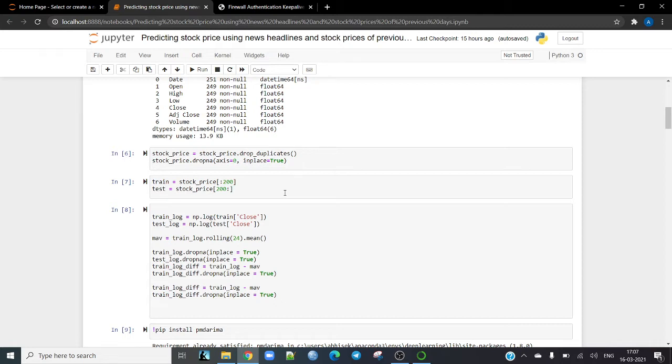We use the 80-20 rule. The train data frame is 80% of the data set, and the test is 20% of the data set. Now, because this entire data set is a time series data set, we use the rolling mean function here, that we incorporate to make the train and test data frames.